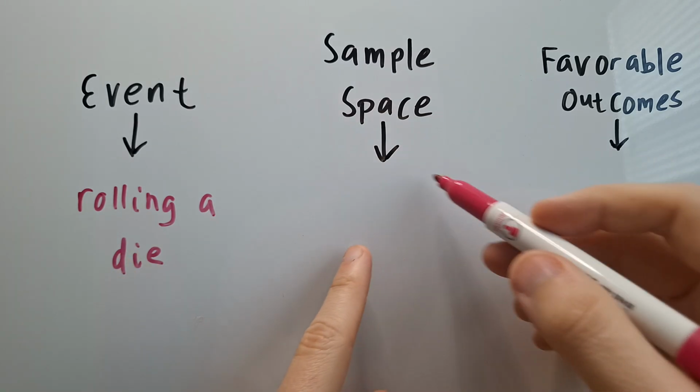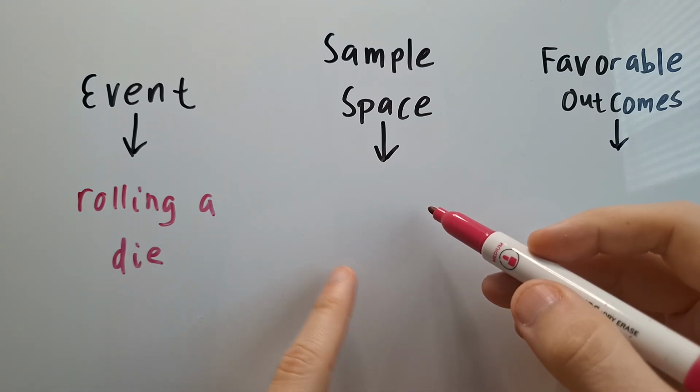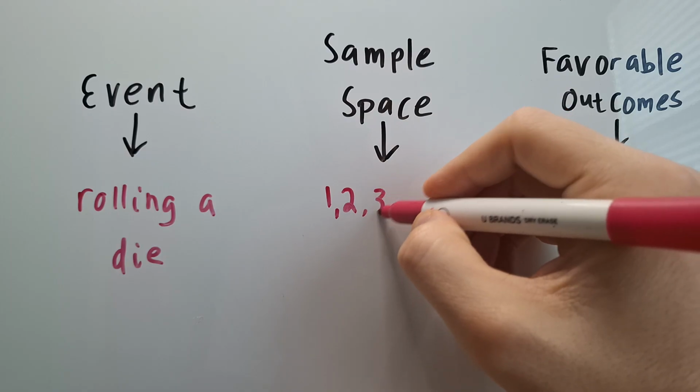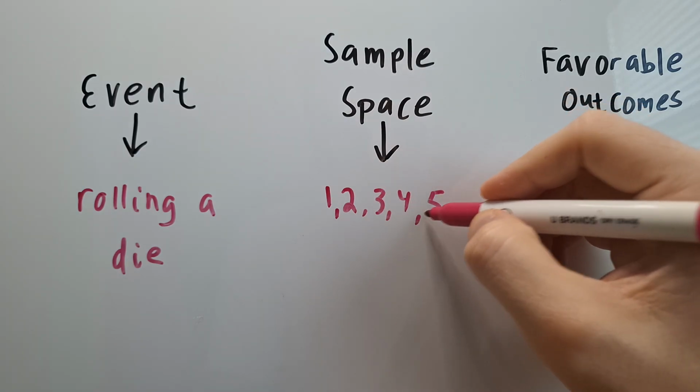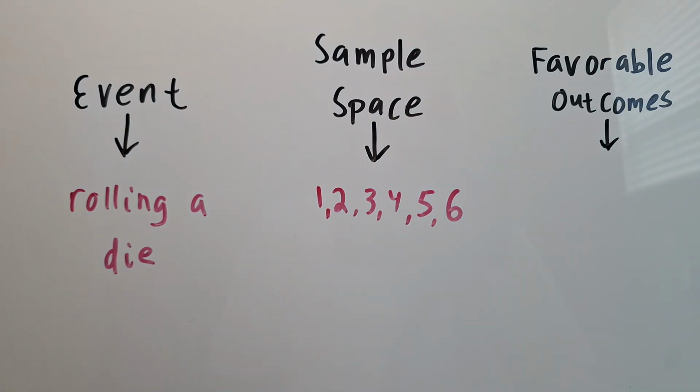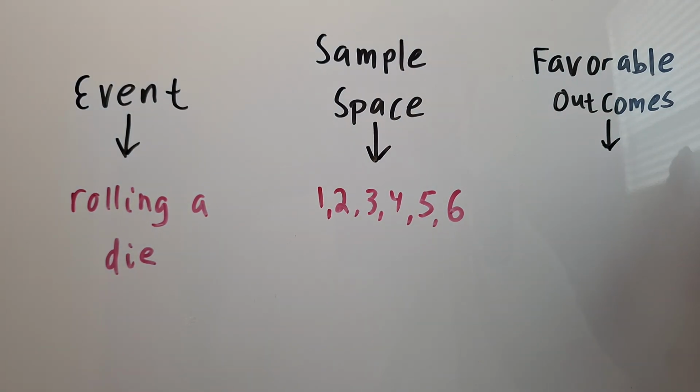So what are the sample space items here for rolling a die? That would be the numbers 1 to 6. A fair die specifically, because we're dealing with the numbers 1 through 6. An outcome is the result of a single trial.